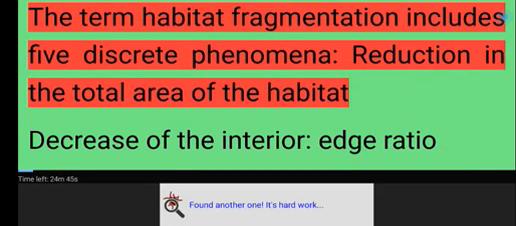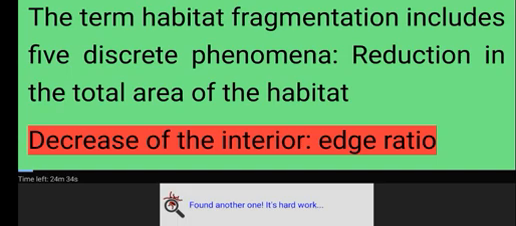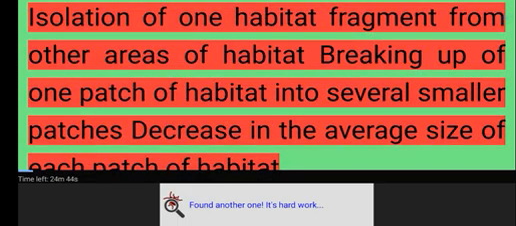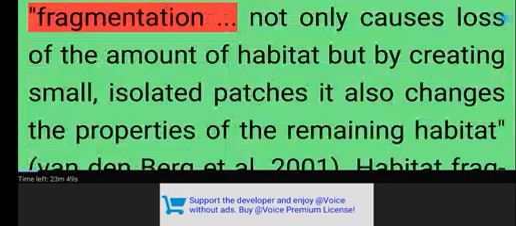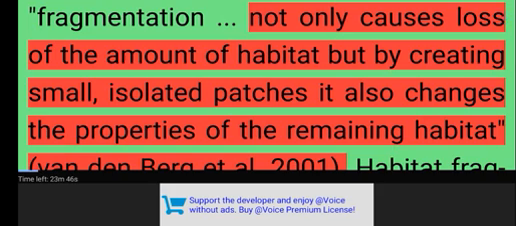Definition. The term habitat fragmentation includes 5 discrete phenomena: reduction in the total area of the habitat, decrease of the interior edge ratio, isolation of one habitat fragment from other areas of habitat, breaking up of one patch of habitat into several smaller patches, decrease in the average size of each patch of habitat. Fragmentation not only causes loss of the amount of habitat, but by creating small, isolated patches it also changes the properties of the remaining habitat.